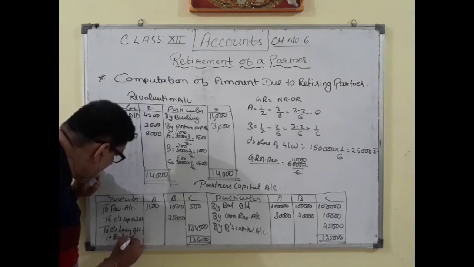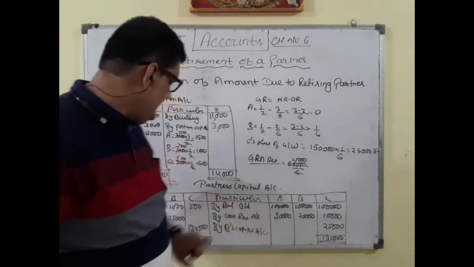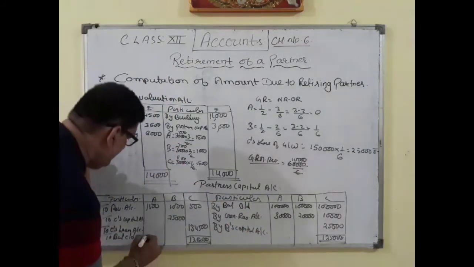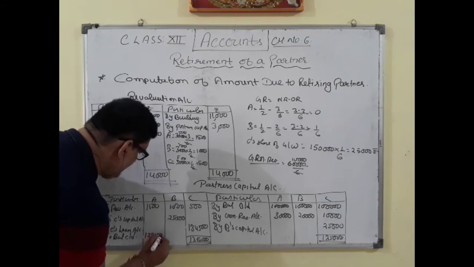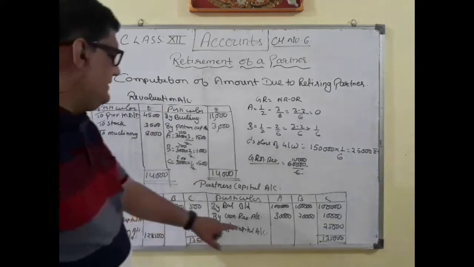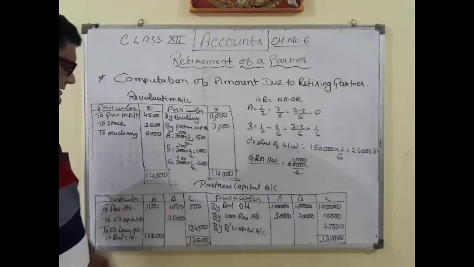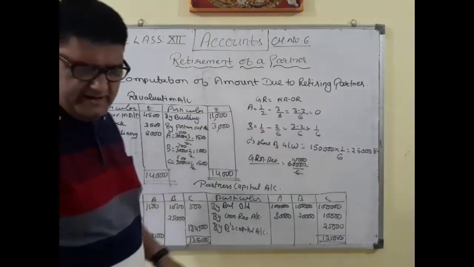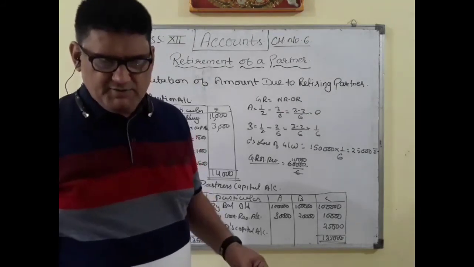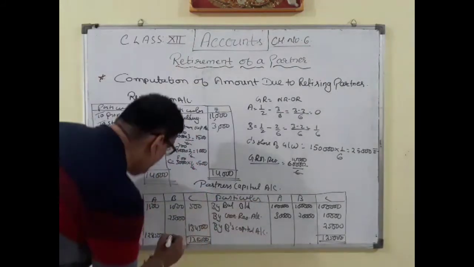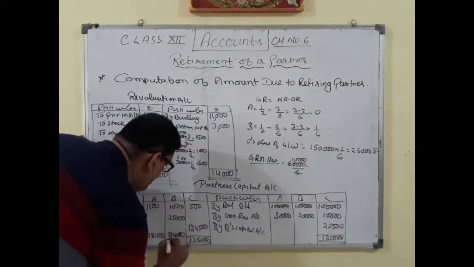So A is 130 minus 50. So A's balancing figure is 1,28,500, and here 120 minus 26. So it will be 84,000. Okay, 120 minus 26. Okay, sorry, it will become 94,000.